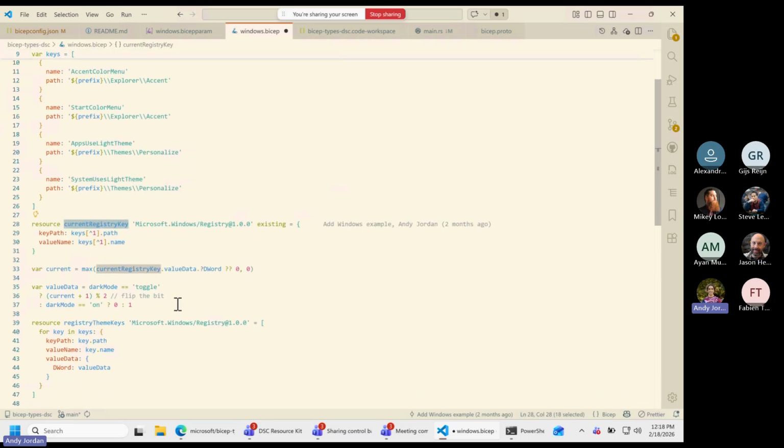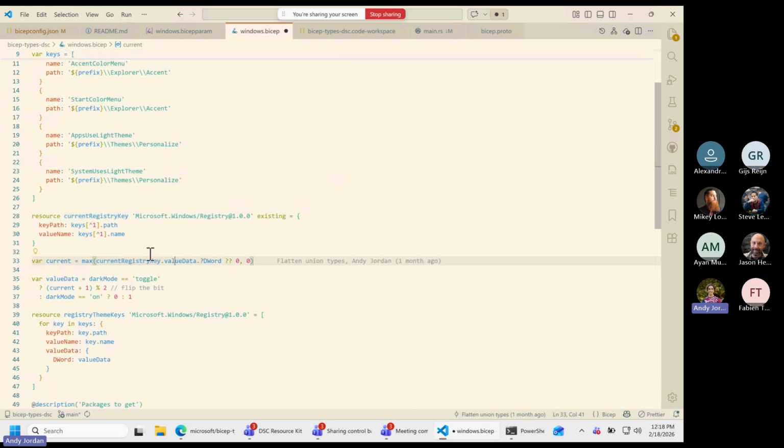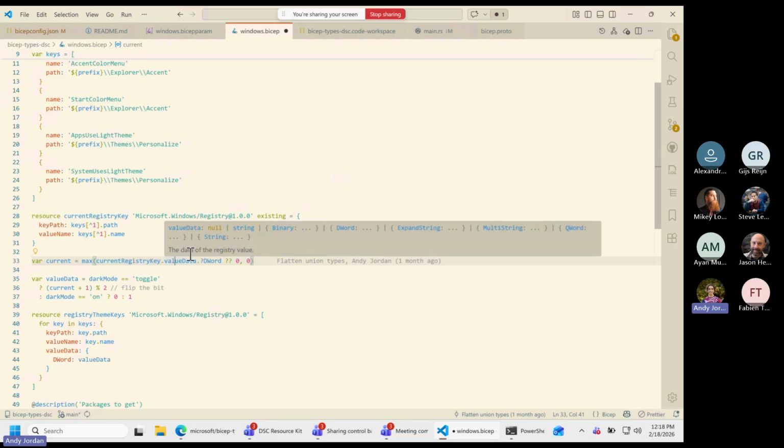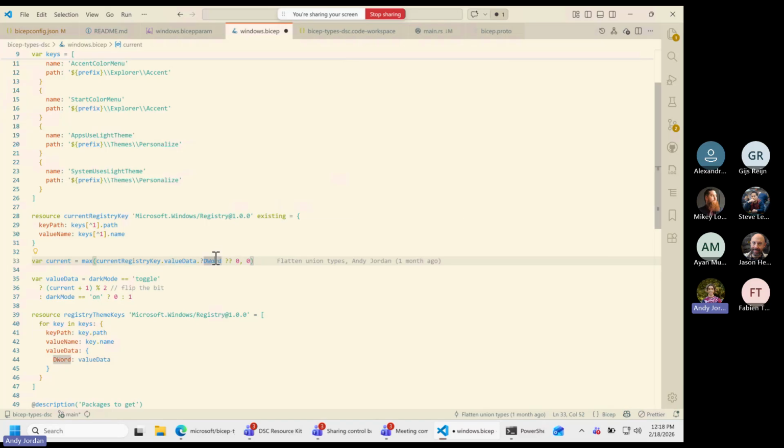Current registry key, I'm actually going to pull the value data off of it. And you can see there's full types here. It knows that that's a registry resource. It knows that value data could be any of these types, because that is what is defined for a registry resource. And that I'm actually going to go into it one more time and get a DWord.